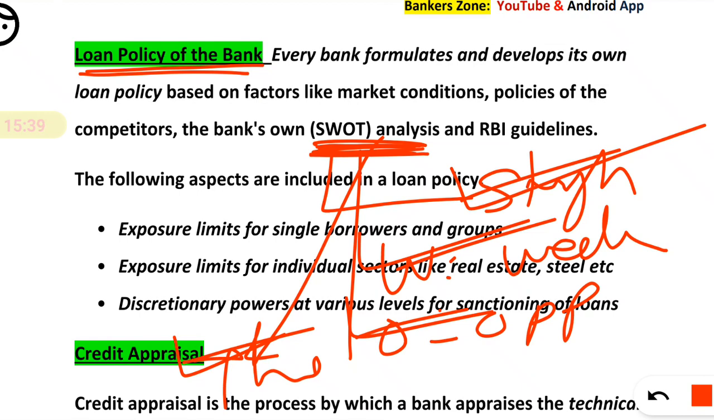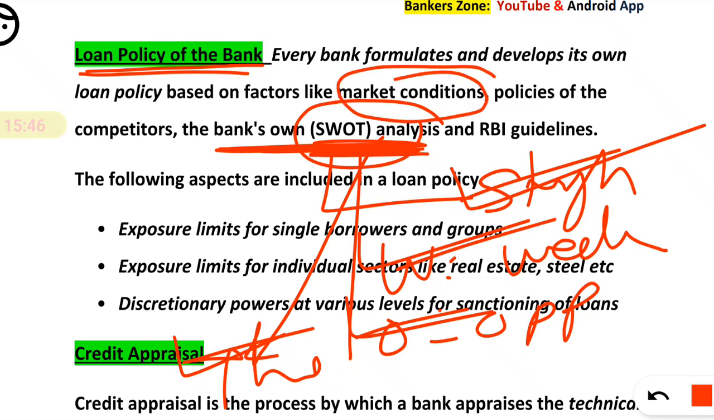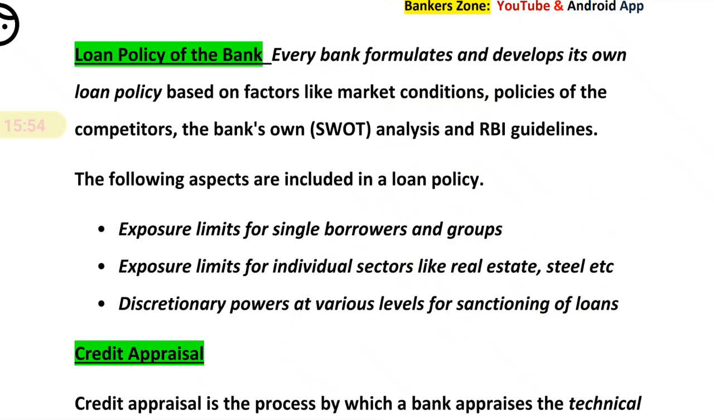Okay, so banks should have their own SWOT analysis, and the bank should study the market condition and the competitors' policy, also RBI guidelines, and based on that the bank can design its own loan policy. Now, the following aspects are included in the loan policy.